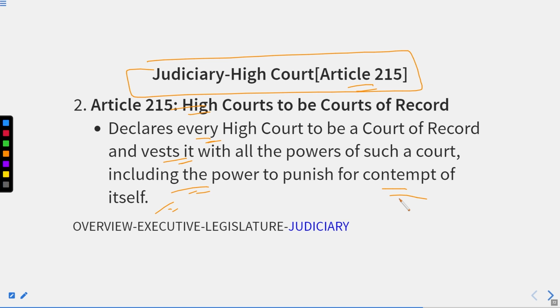So High Courts also have the powers of a court of record. It means they can record their proceedings and orders passed to an individual or authority, and if the individual or authority is not obeying the orders, then the High Court could use these orders as evidence and punish them for contempt of court.